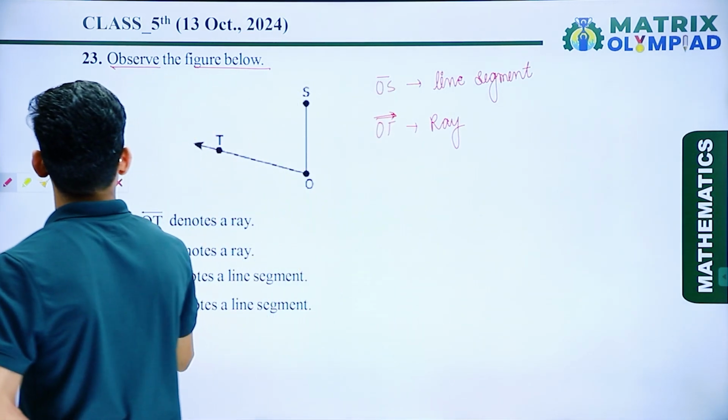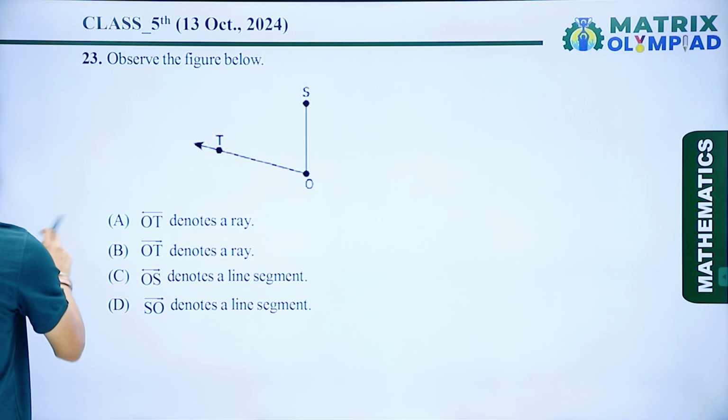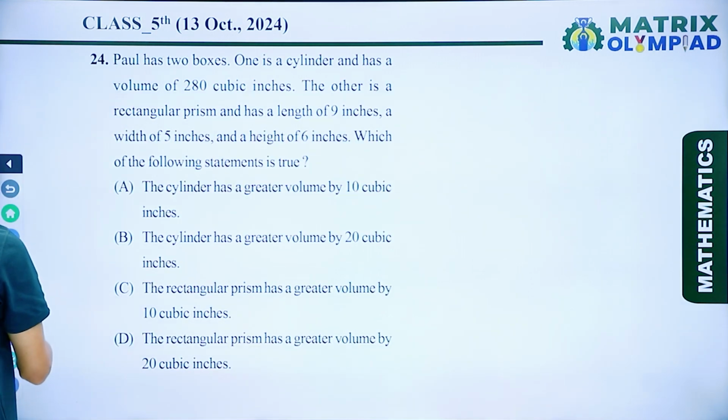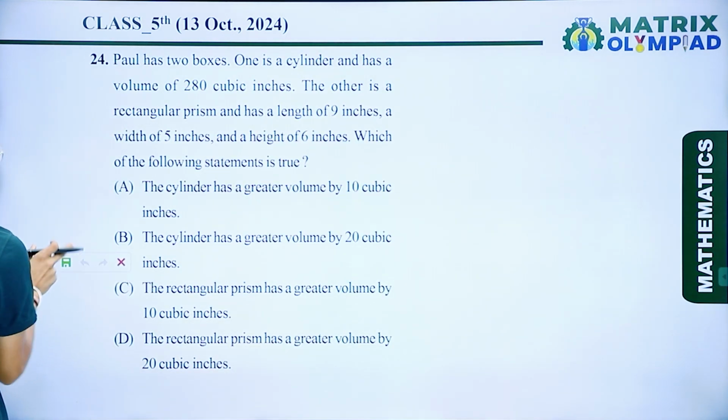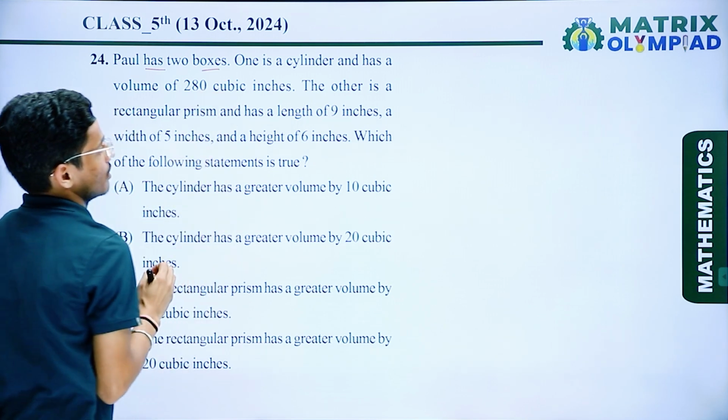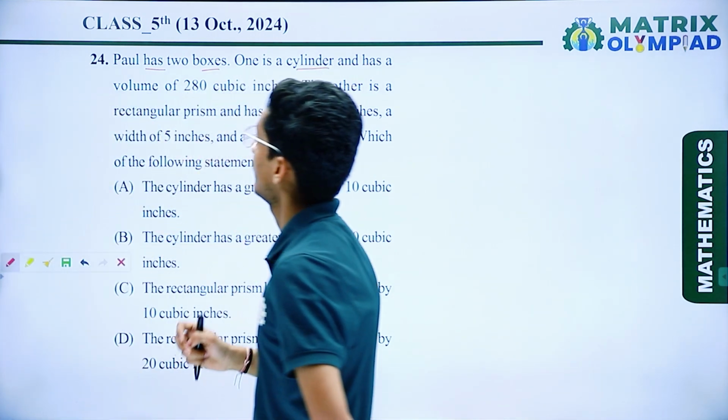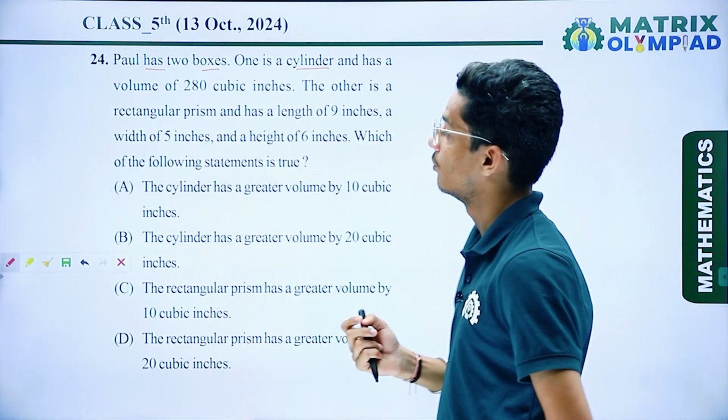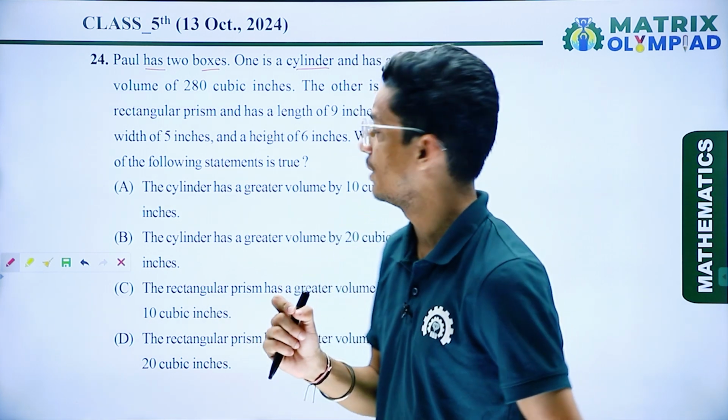So if I talk about the next question, Pole has 2 boxes. One is a cylinder and has a volume of 280 cubic inch.